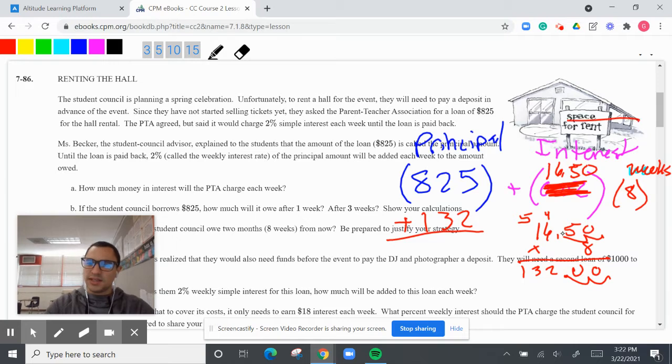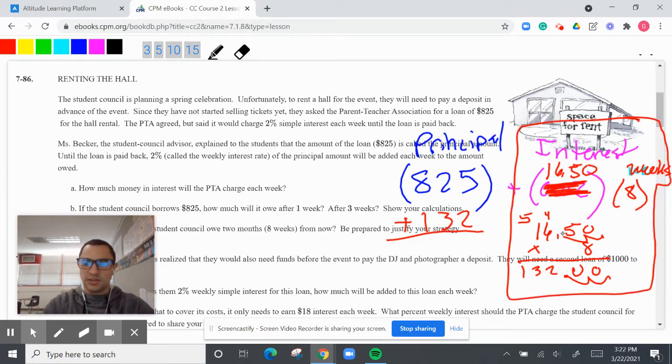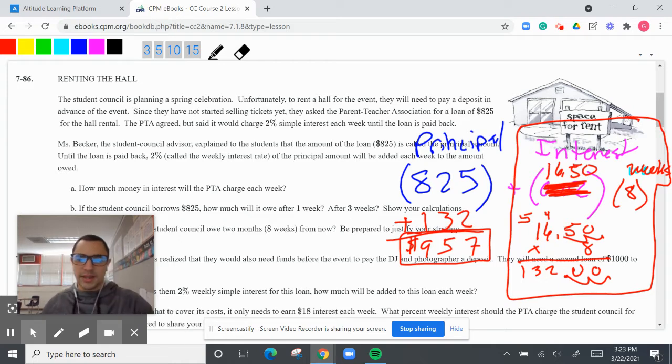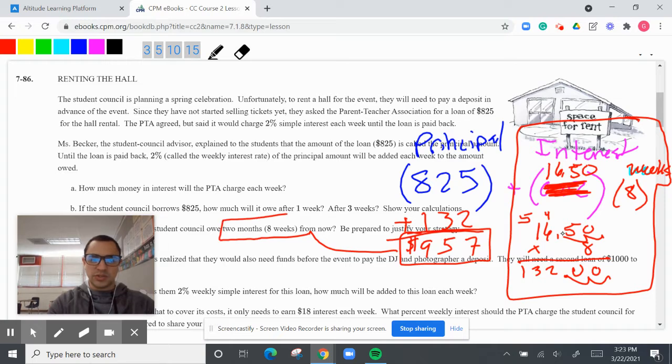So again, this right here is how much I would pay on top of the 825. So it should be $957. Is that correct? I think that's correct. Let me just double check my math and pause real quick. All right, and that is correct. That answer is 957 for 8 weeks, which is 2 months.